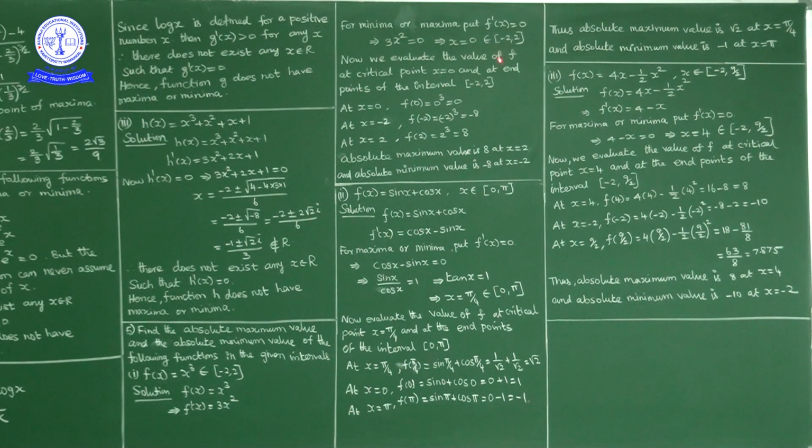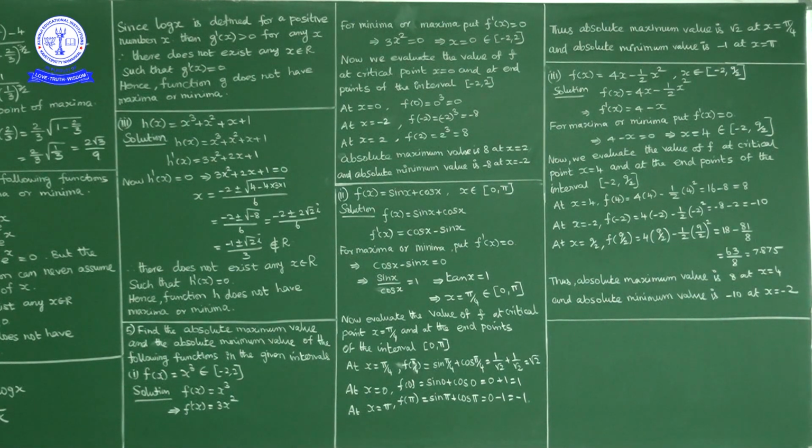Now x equal to 0 lies in the interval minus 2 to 2, so here x equal to 0 is a stationary point or critical point. Now we'll evaluate the value of the function at the critical point x equal to 0, and also at the end points of the interval, that is minus 2 and 2. So calculate f of minus 2, f of 0 and f of 2.